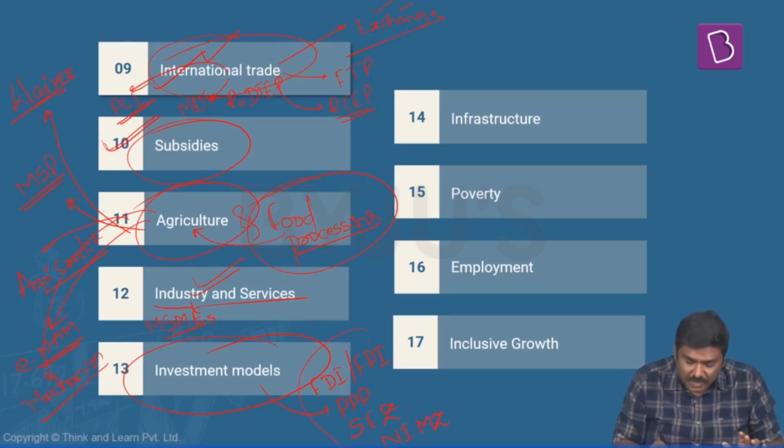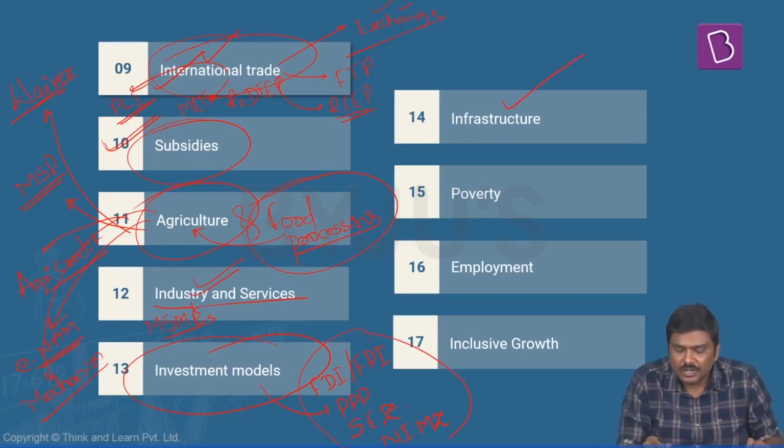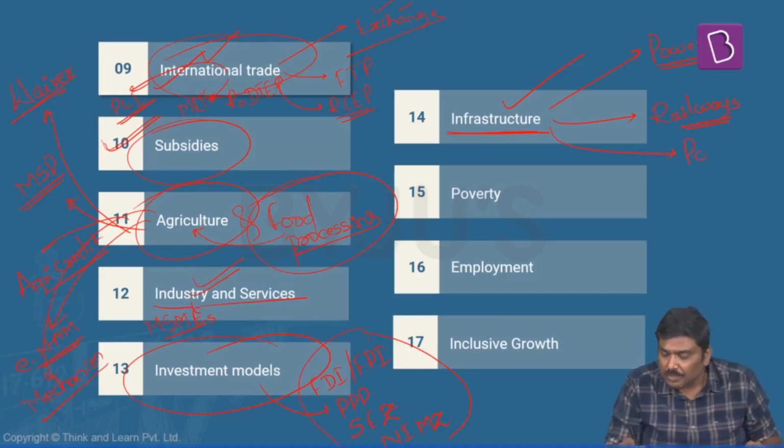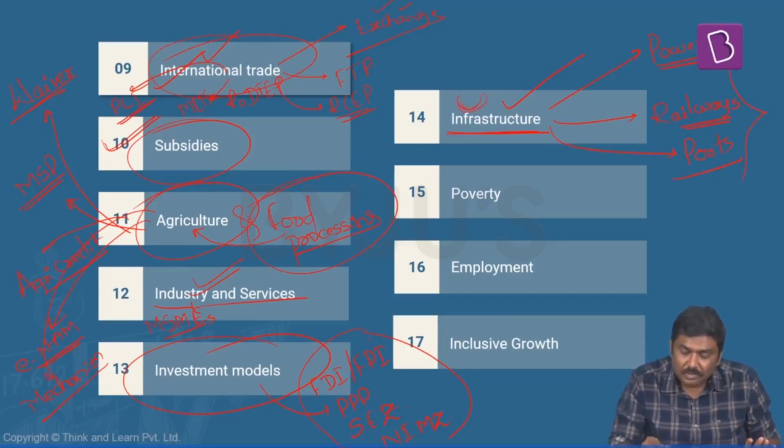Once we have taken care of these particular investment modules, we will start discussing the idea of infrastructure in India. Infrastructure such as power infrastructure, very very important. We will discuss railways infrastructure. What have been the issues in the railways? Okay, we will also discuss the infrastructure under the ambit of ports also. Right, so these are some of the types of infrastructure that we will be covering in this particular module.